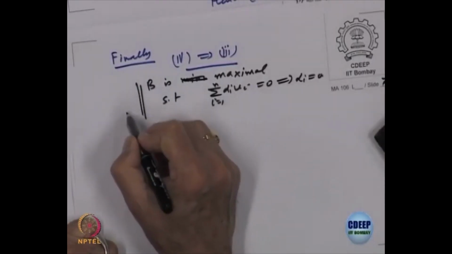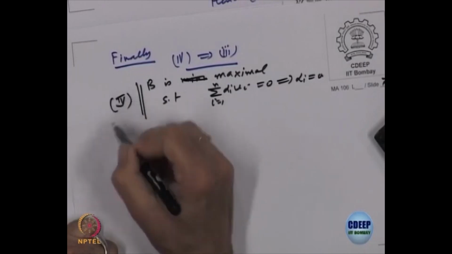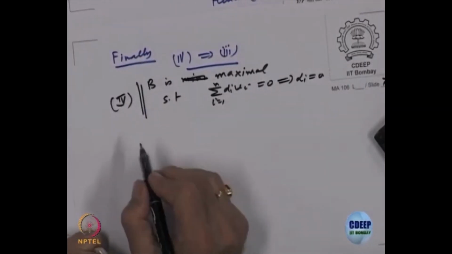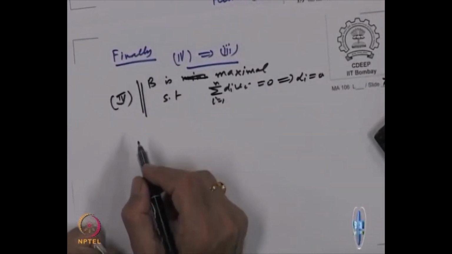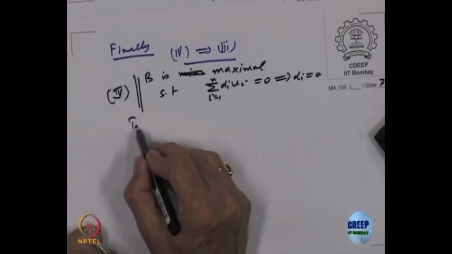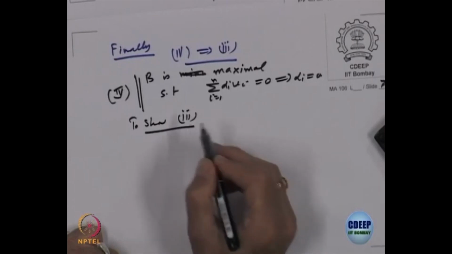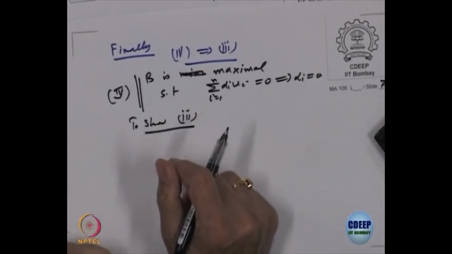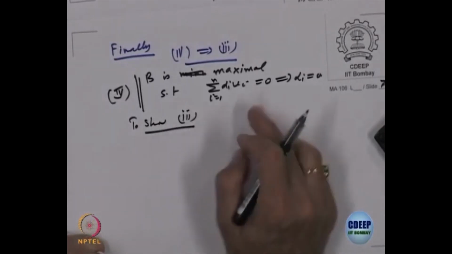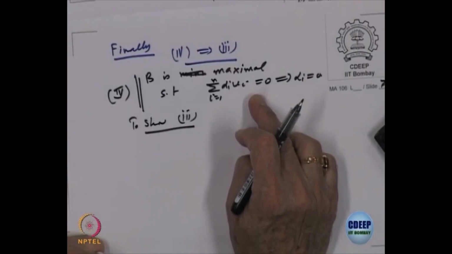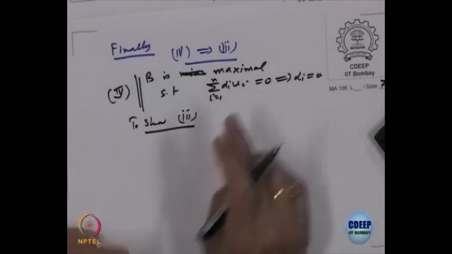So, that is what is 4. And what we have to show? We have to show 3. So, it already has that property.